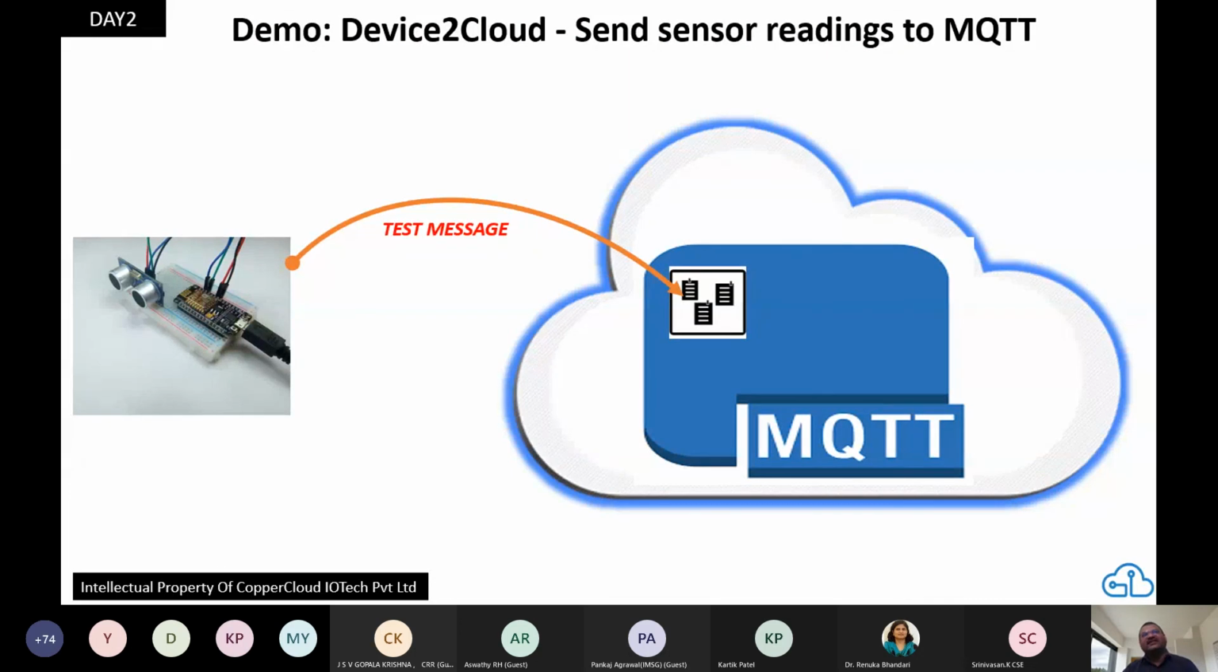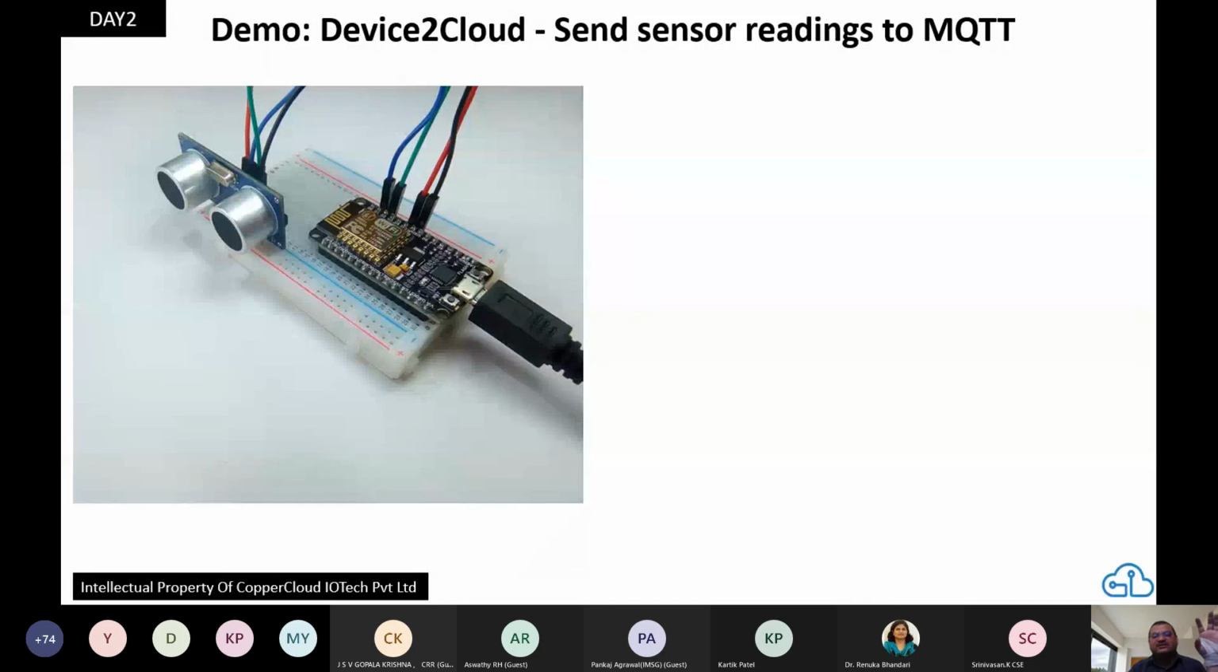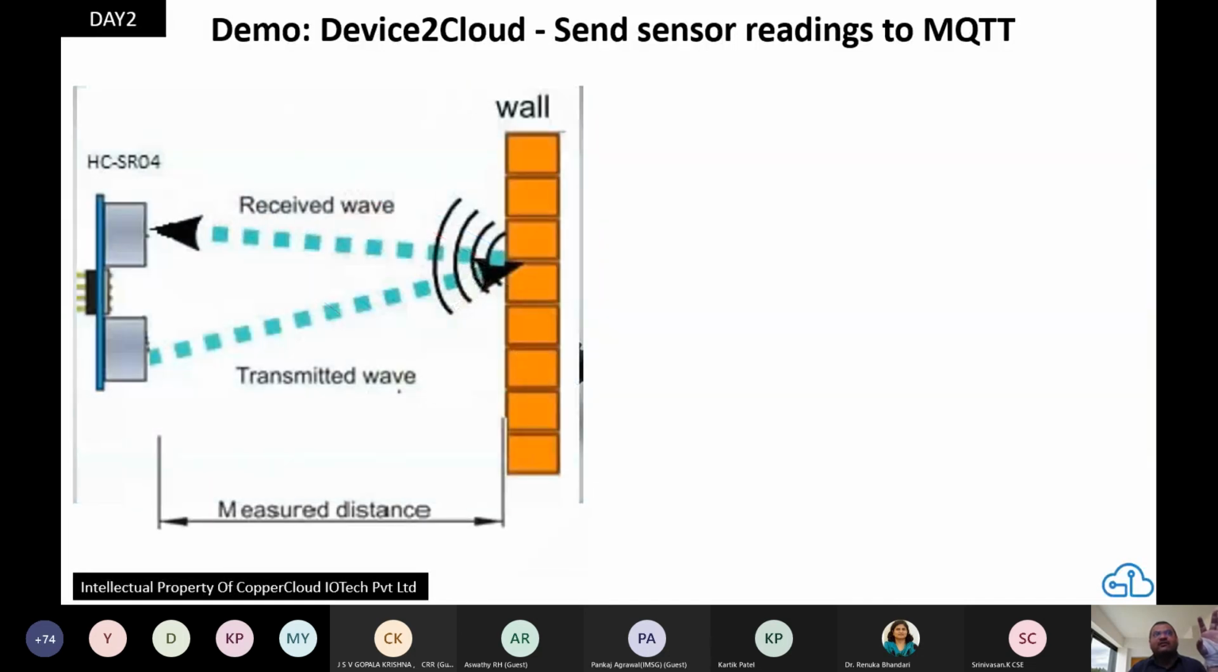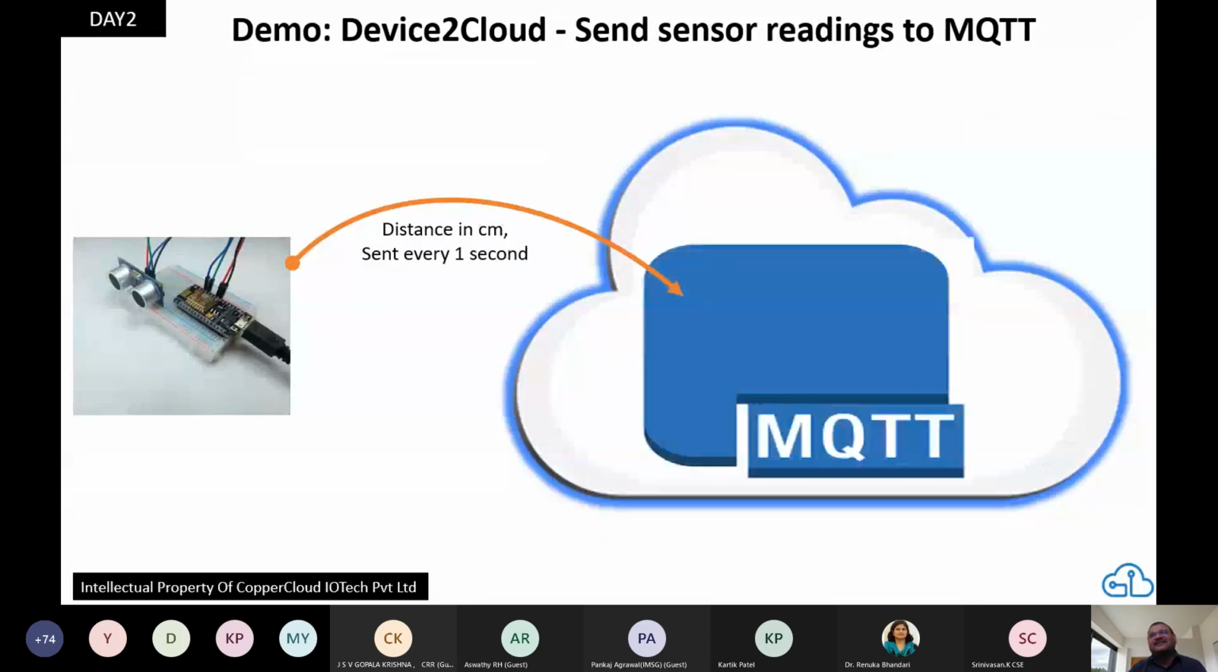This is what we did. First, we just sent a test message, to make sure the device was talking to the cloud. In the cloud, there is an MQTT server. In the MQTT server, there are topics. On the topics, we are publishing messages. We started with this, then we moved on. We said we don't just want dummy messages, we want meaningful messages. So we put a distance sensor there, connected it to a microcontroller, and then sent that distance reading every second onto the topic. This is what we did just now.